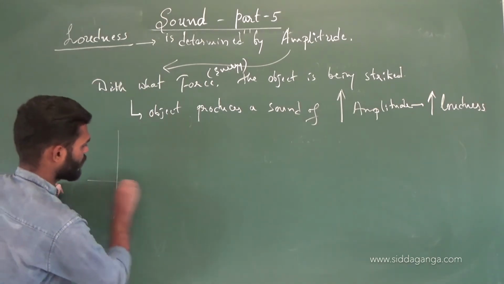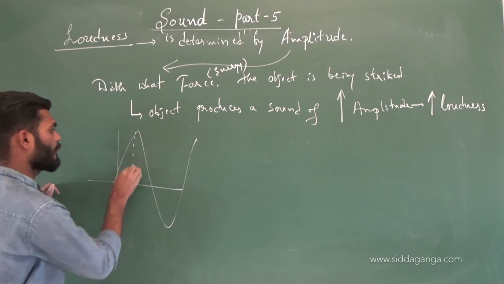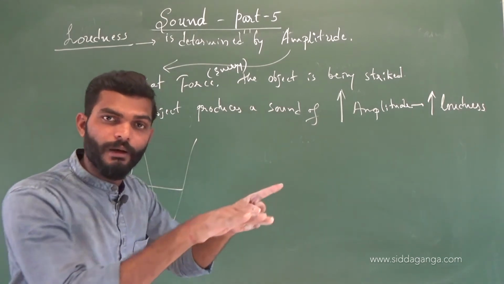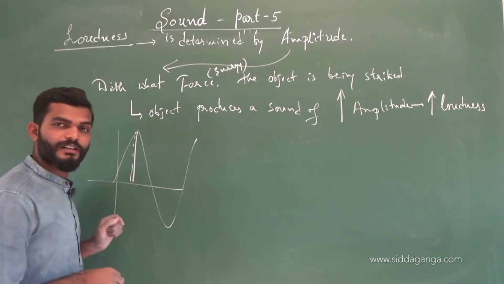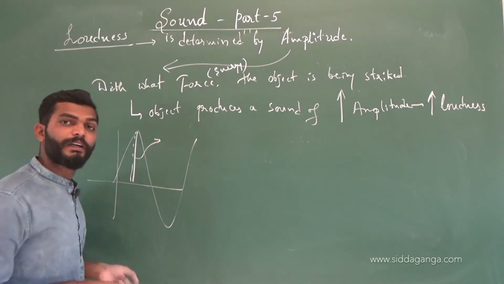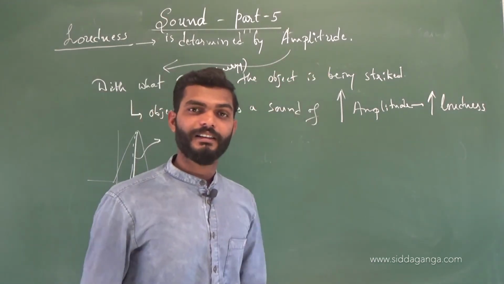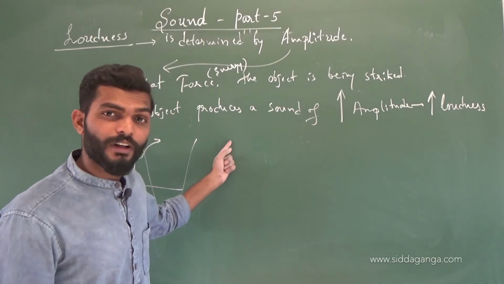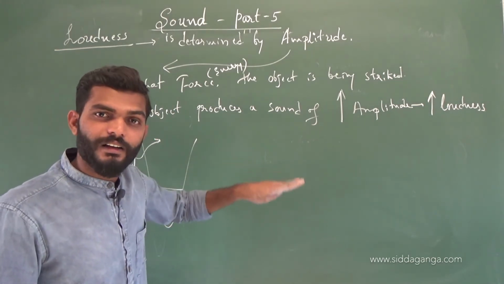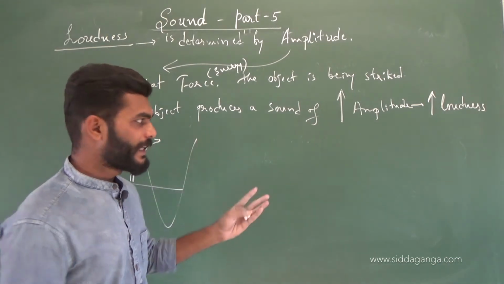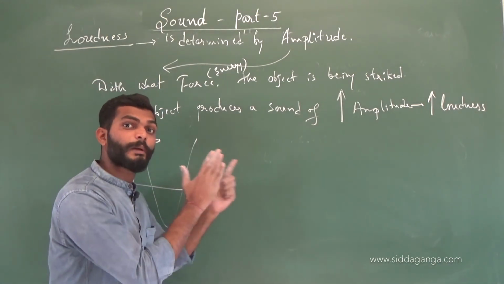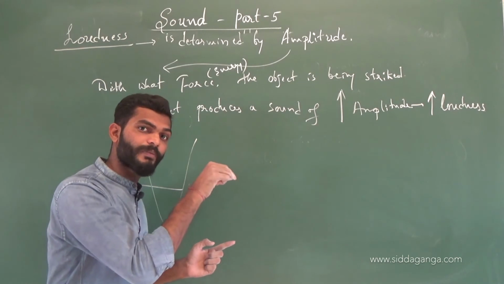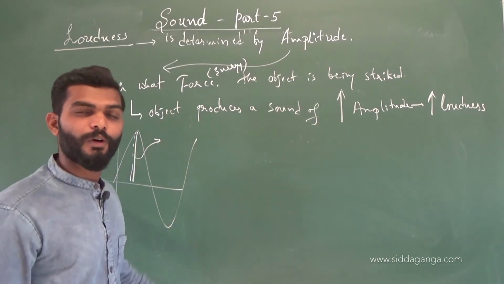What does that mean? That object will produce a sound where the particles of that object and the sound in a medium will have more displacement, or the particles of the medium will be displaced to a greater extent. If you hit with more force, this object produces a sound. That sound travels through the air medium and reaches my ear. How does it travel through the air medium? The particles of the air medium must vibrate and be displaced. The displacement of the particles in that medium will be more if I give them more energy or more force.